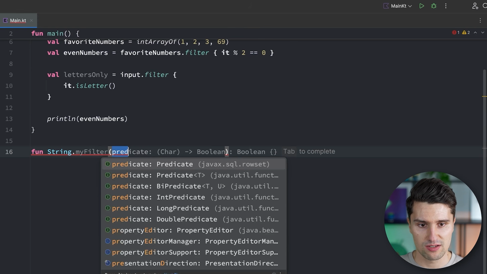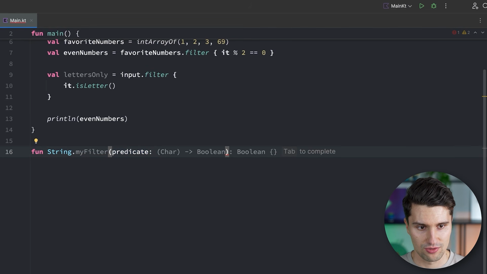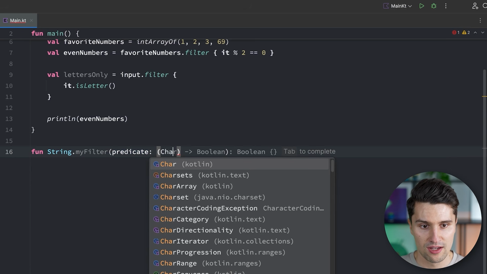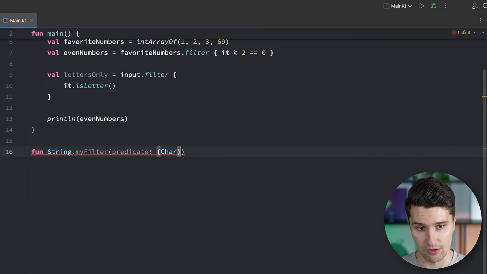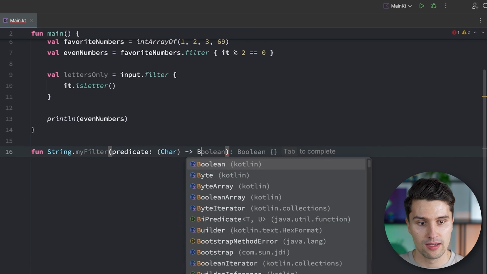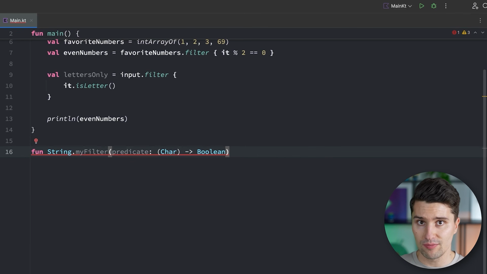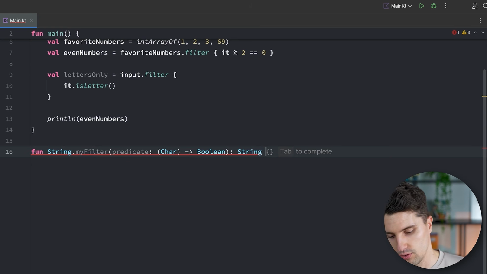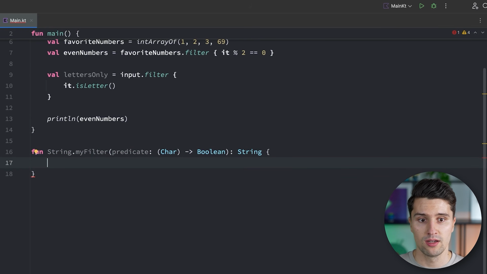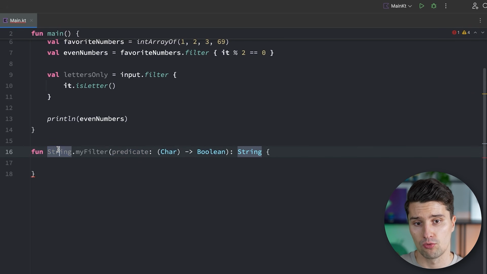And then we specify this predicate, which is, you can see the AI autocompletes that, a Lambda function that takes in a character as the input and needs to return a Boolean as the output. So whether we want to keep this character or not. And afterwards, finally, it will then return a string, which is the finally filtered string after having applied this predicate to every single character in this original string.